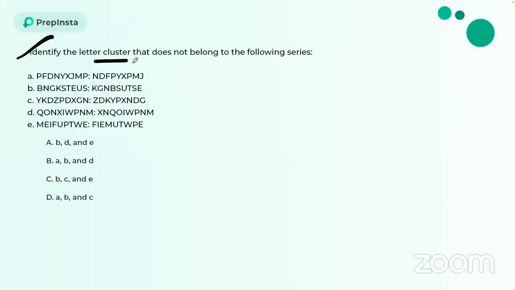Identify the letter cluster that does not belong to the following series. So guys, there are three having the same logic. Again, guys, I want you to keep giving your answers in the comments.